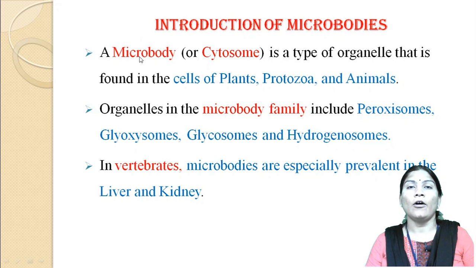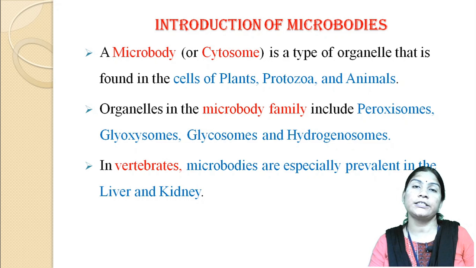A microbody is also called a cytosome. Cytos means cell and soma means body. It means the smaller or tiny bodies which are present in the cell, which we call the cytosome. It is a type of organelle that is found in the cells of plants, protozoa and animals.